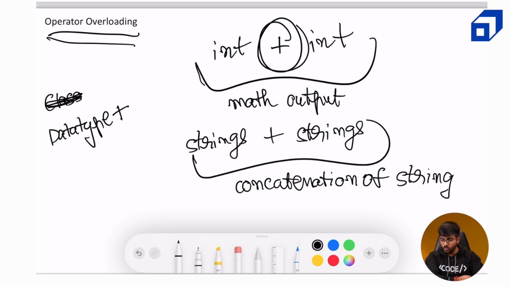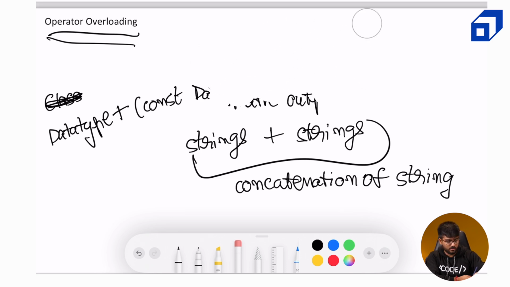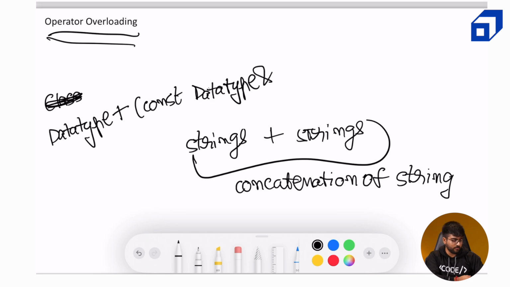Okay, and then we need to take the same data type over here. So then we pass this constant. Now there is const over here. It means that you cannot change the data type which has been passed. Okay. So we are passing the same data type which we want to overload for the plus operator.